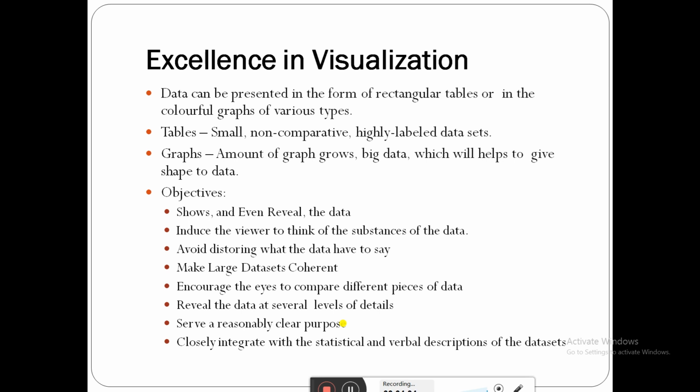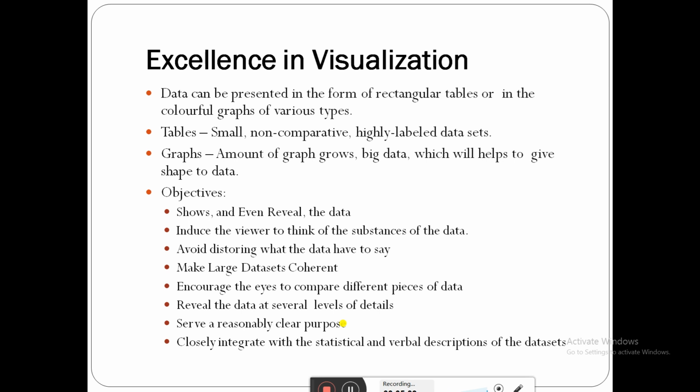By giving shapes to the data, visualizations can help bring the data together to tell a comprehensive story. Encourage the eye to compare different pieces of the data. By plotting these graphs and understanding the data, you can compare the pieces of the data by putting them in graphs.